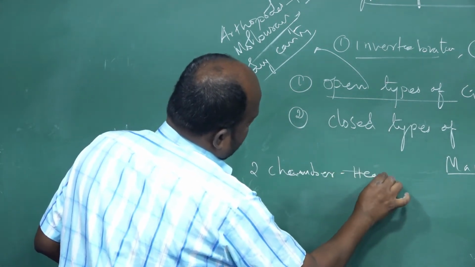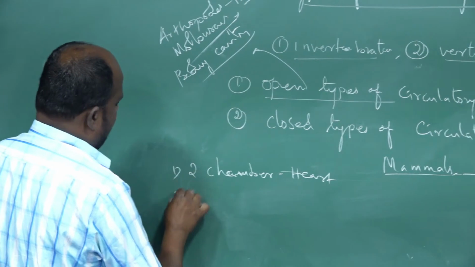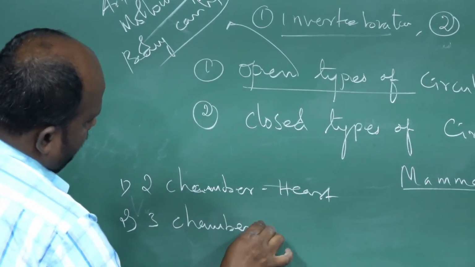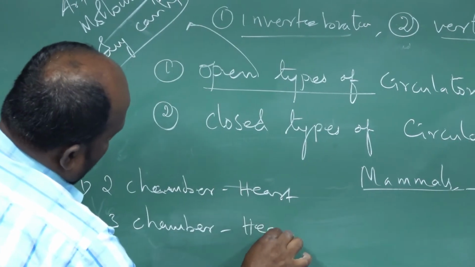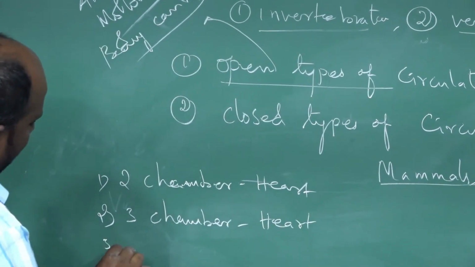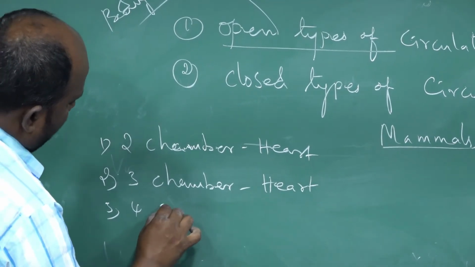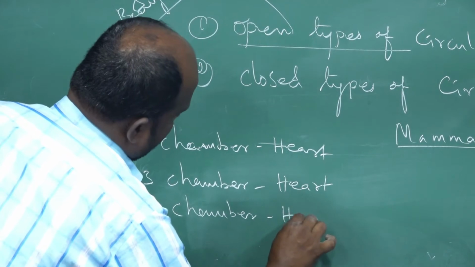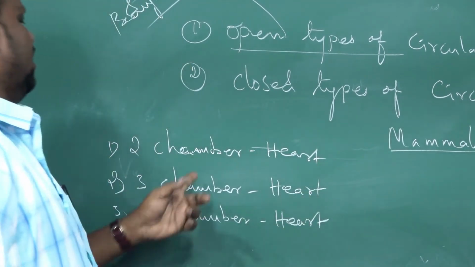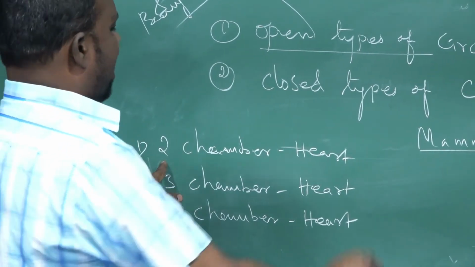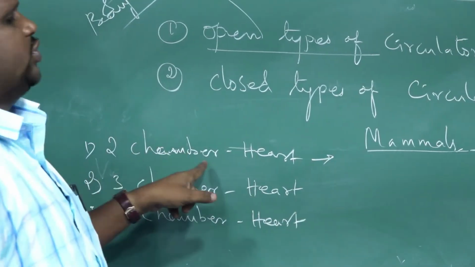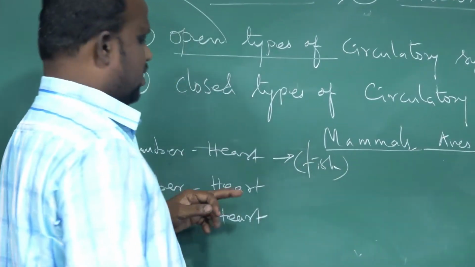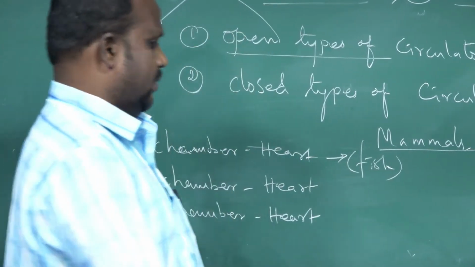Two-chambered heart. Some animals contain a three-chambered heart. Some animals contain a four-chambered heart. Which animal group contains the two-chambered heart? The fishes. Fishes have only two heart chambers.